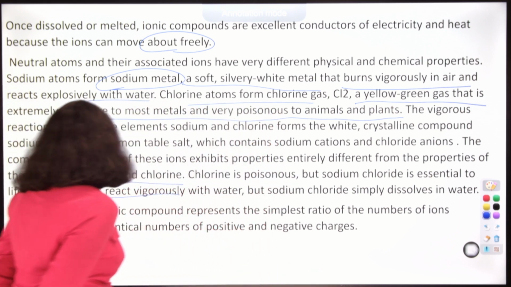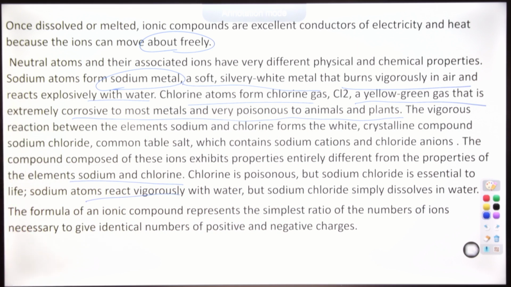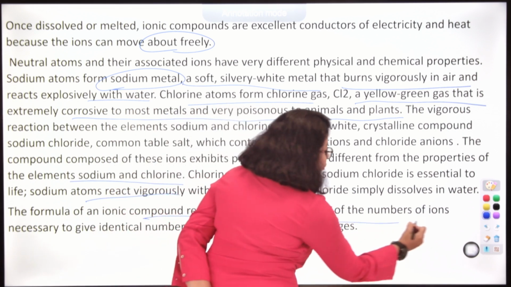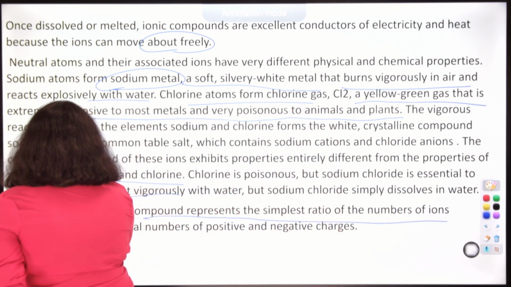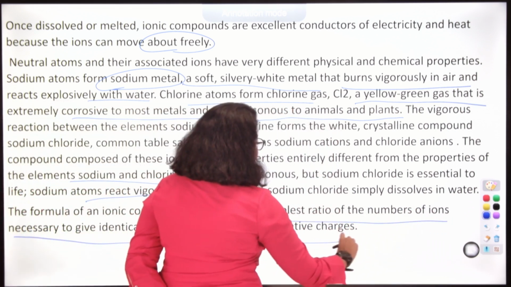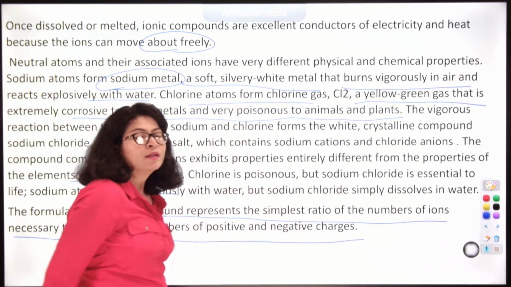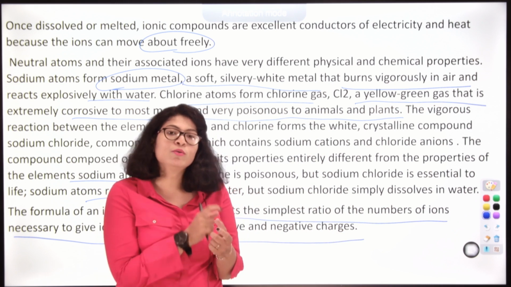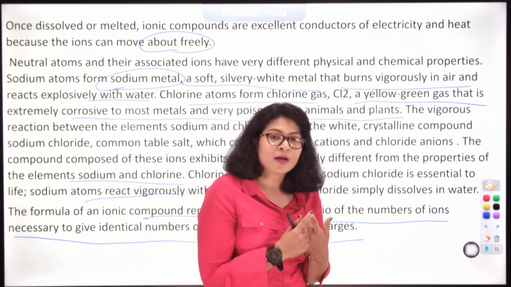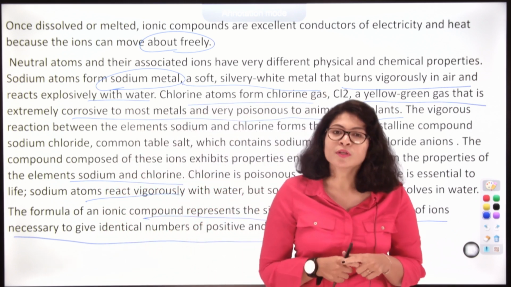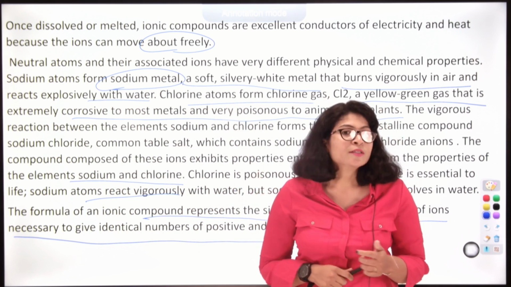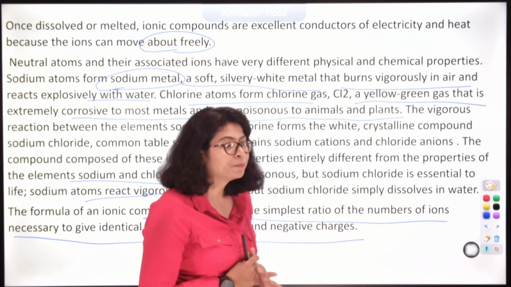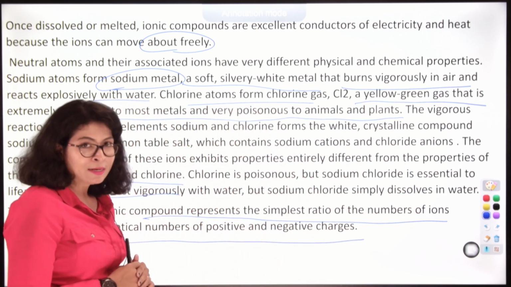The formula of an ionic compound represents, as I have said earlier, the simplest ratio of the number of ions necessary to give an identical number of positive and negative charges. Basically, in an ionic compound there is an equal number of positive and negative ions just to show neutrality, but that does not give any information about the actual structure. So, this was all about our ionic bonds.